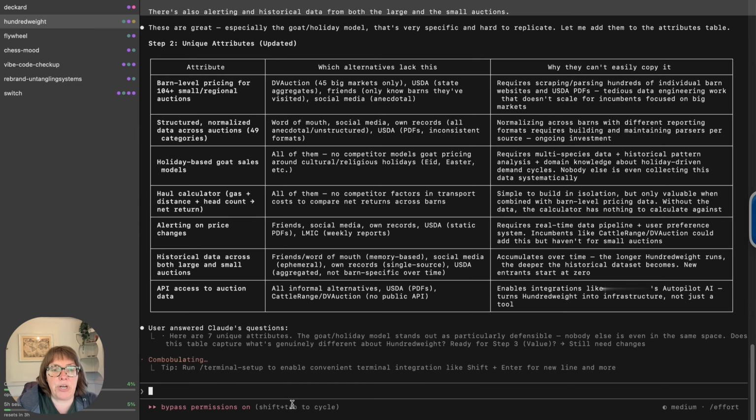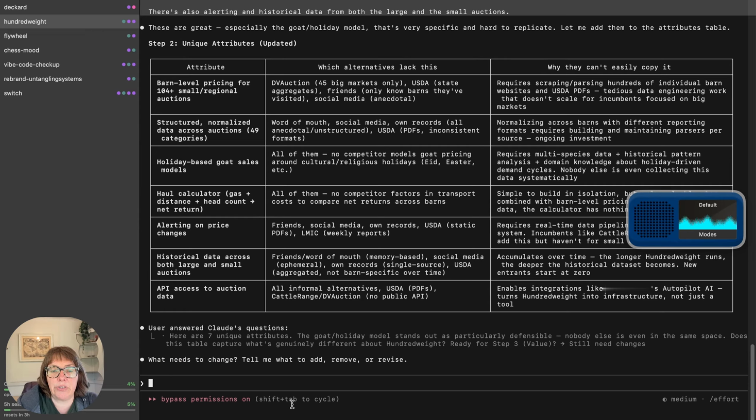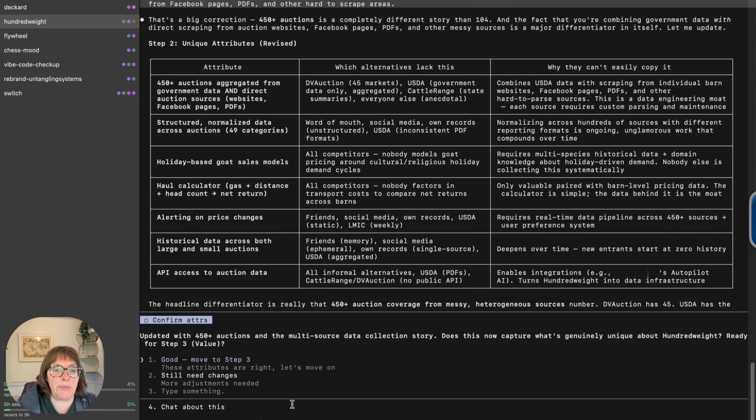So I'm going to make some more changes. It's over 450 auctions available, both large and small, combining government data and actual data from the auctions themselves, including from Facebook pages, PDFs, and other hard to scrape areas. Okay, so we're going to move to step 3.